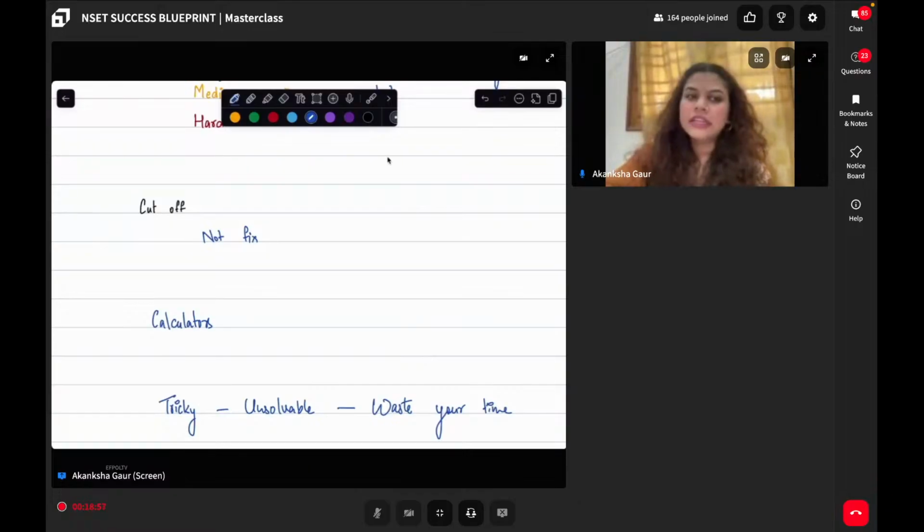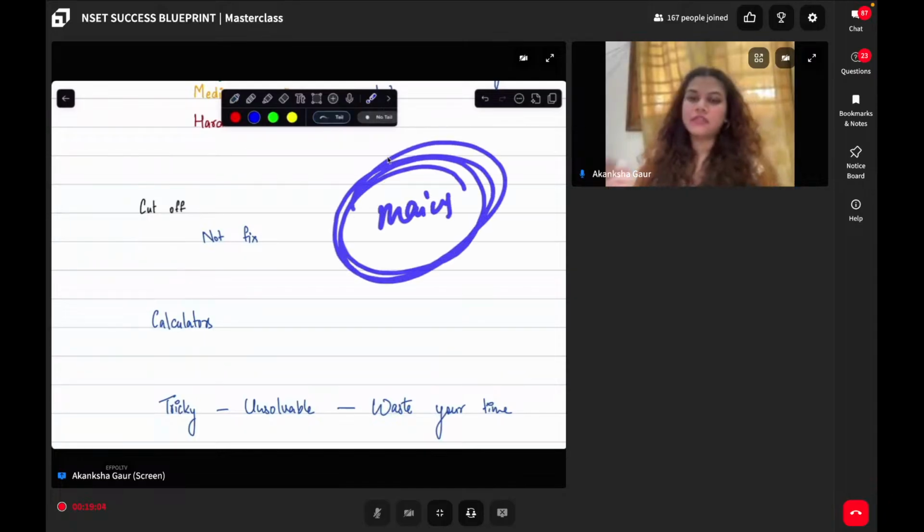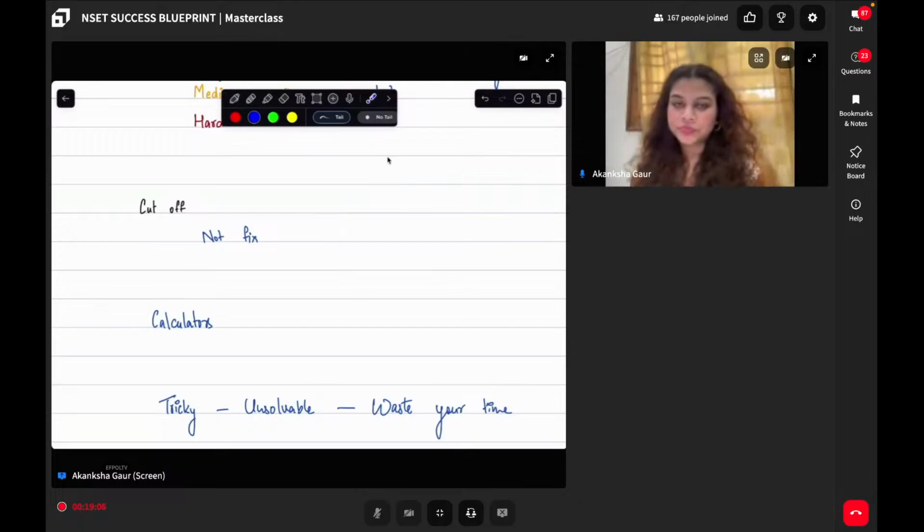Is this clear? Level of math is easier. You don't have to study till advanced, only till mains. If you have covered that, you will be good to go.